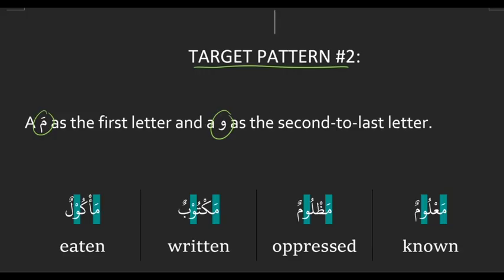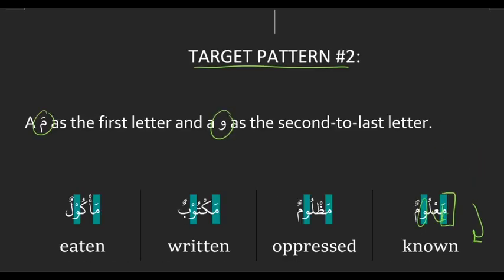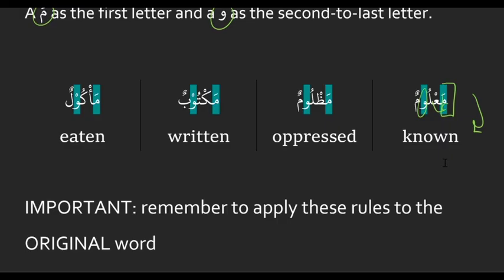Okay. So let's look at some examples. Here we have ma'loom. Starts with a ma. Our second to last letter is a waw. And it translates as known, which is a target, right? Something that is known. And this comes from the action alima. And how do we know? Hint for you is to just hide the ma and the waw, the things that make it a target, and you end up with the 3 letters that make up the past tense. So here we have ayn, lam, and meem. So we know it comes from the action alima.